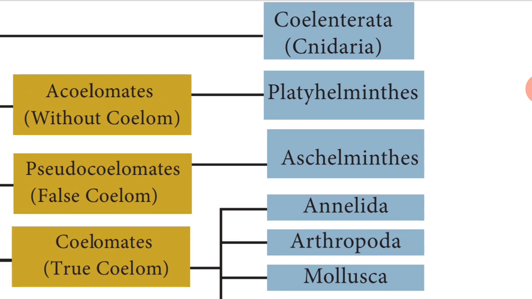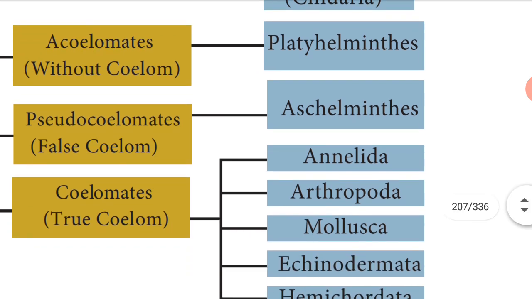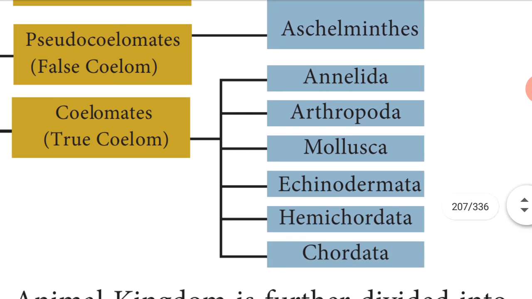And in acoelomate, 'a' means absent, without coelom: Platyhelminthes. So, Platyhelminthes doesn't have a body cavity or coelom. Aschelminthes have a false body cavity. Everything remaining contains a true coelom.